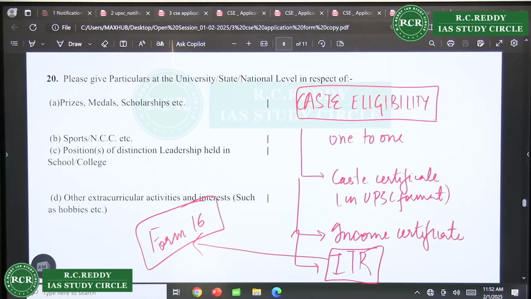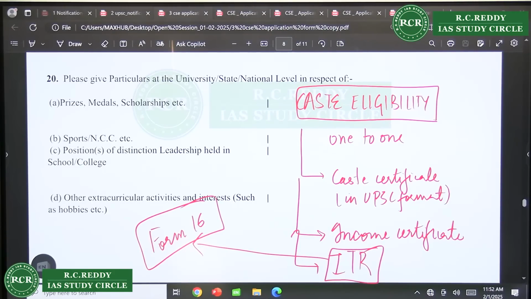For ST there is no income certificate. For SC, no income certificate is there. I belong to the SC category. My age is 26. So you are within the age limit only. You don't need to file age relaxation. Only when you go beyond 32 years of age, then you write that I have availed age relaxation. Right now you are well within the age limit, even for the general category.